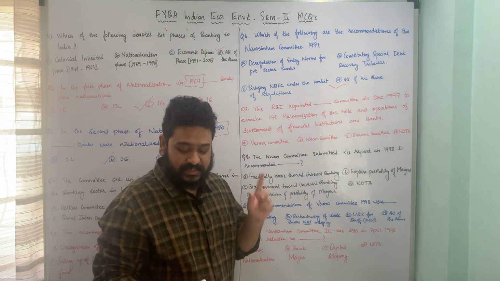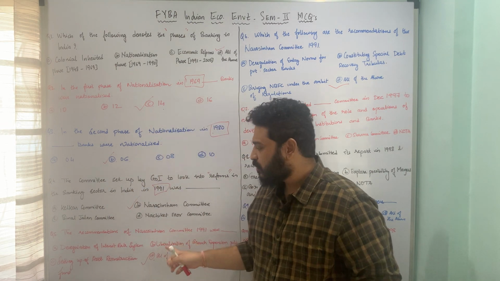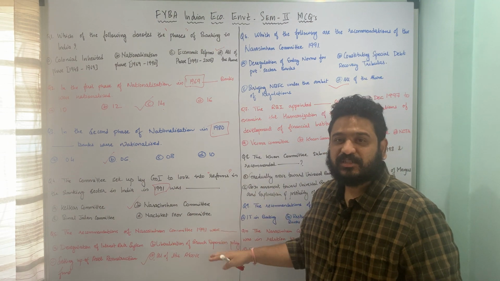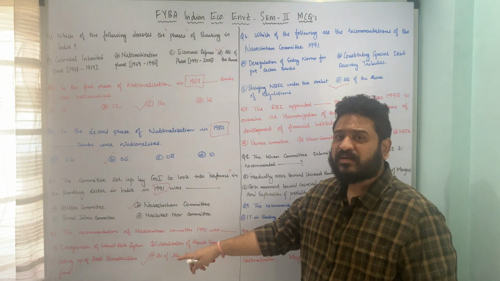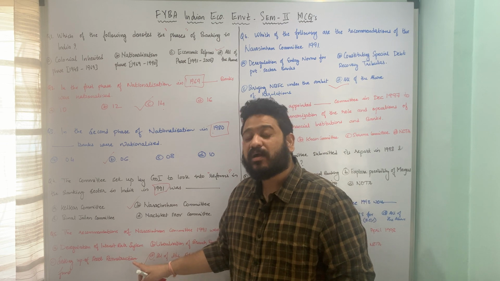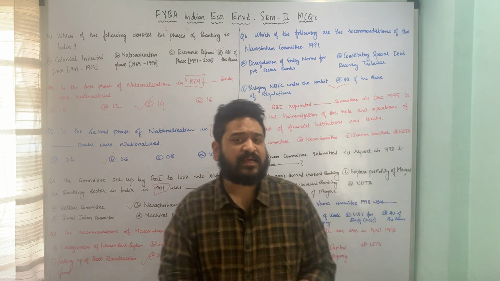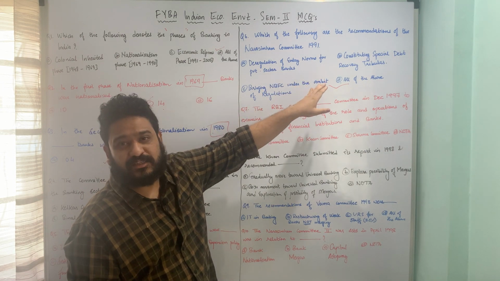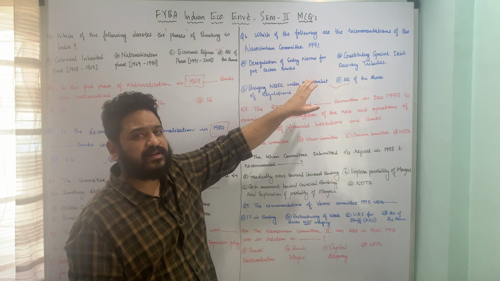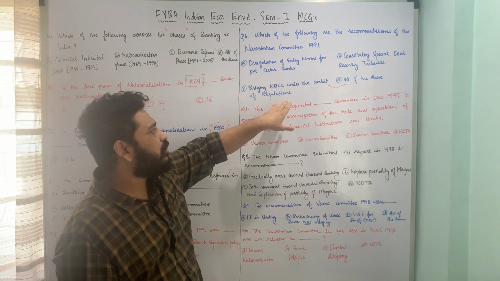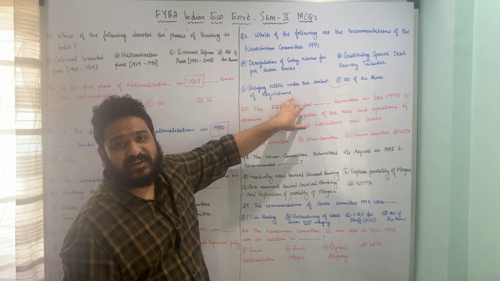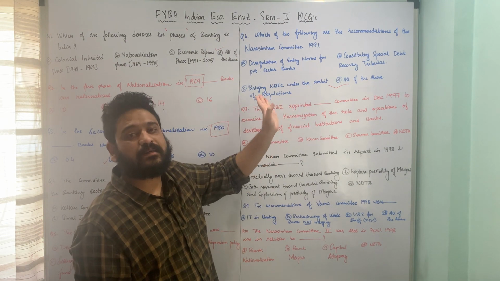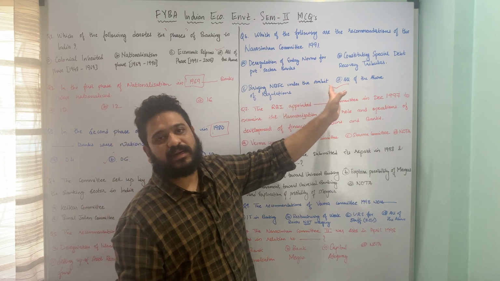So in all we have 6 important recommendations. Let us look at it. The first was deregulation of interest rate system. The next was liberalization of branch expansion policy. Then we had setting up of something called asset recovery or asset reconstruction funds, to be very precise. Then we have deregulation of entry norms for private sector banks, then constitution of special DRTs or debt recovery tribunals, whatever you call it, and then bringing non-banking financial companies under the ambit of regulation. So these are some of the important recommendations of the Narasimhan Committee 1991.